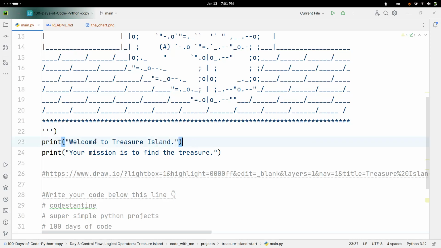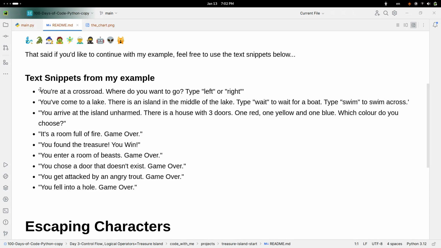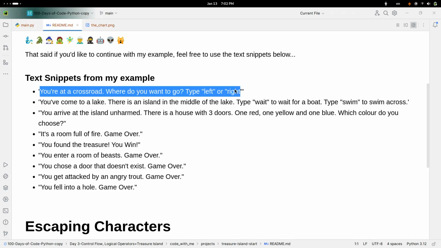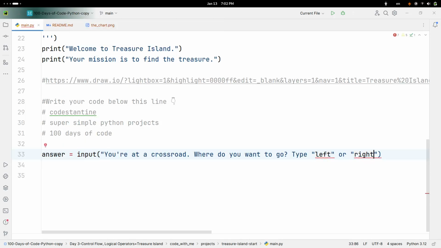We just say welcome to Treasure Island. Your mission is to find the treasure. So you have to ask a question, right? What was the first question? You're at a crossroad. Where do you want to go? Type left or right. So I'm just gonna copy it and paste it over here. I'm gonna say print, not print, I should just say input. I should maybe say answer equals input, and then this question, left or right.